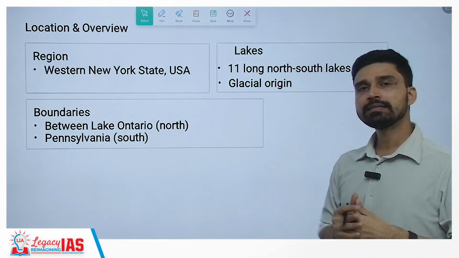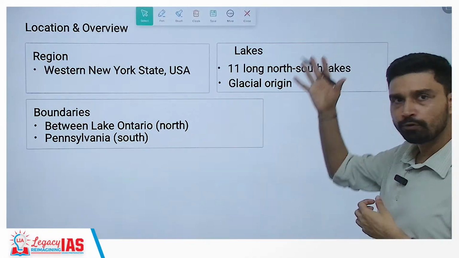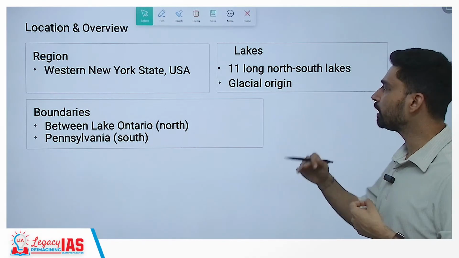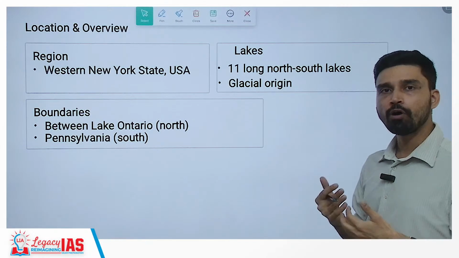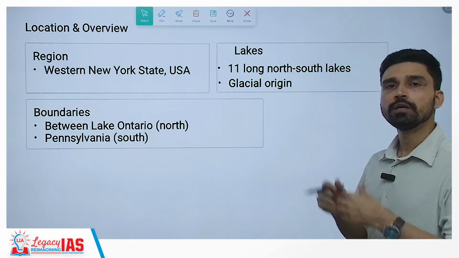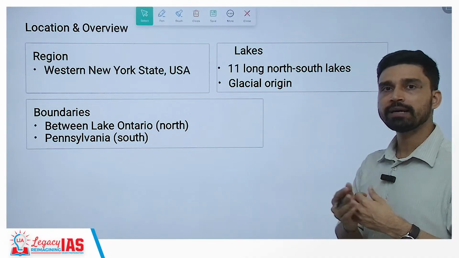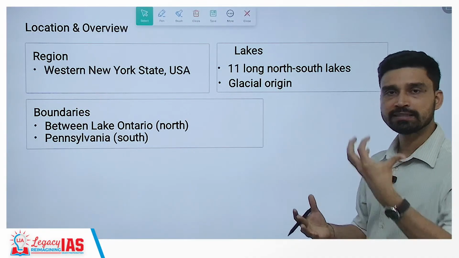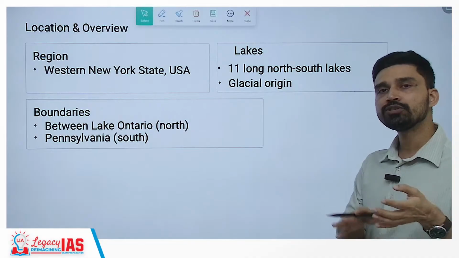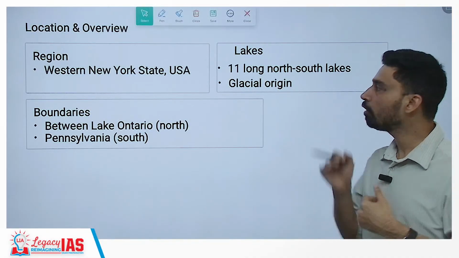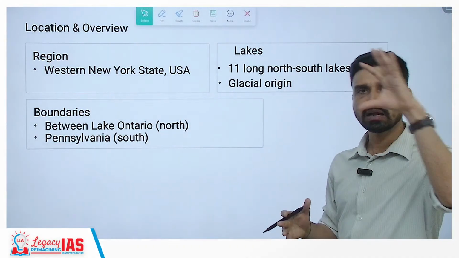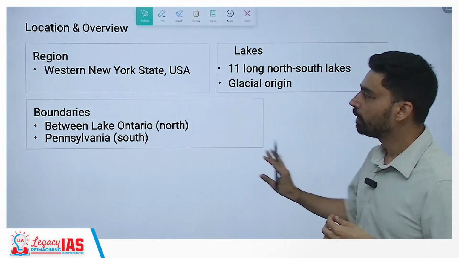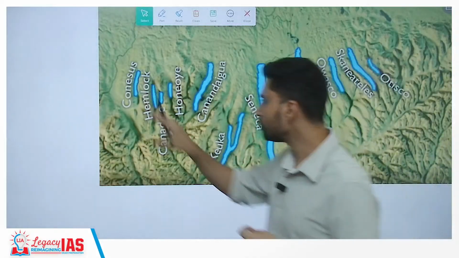Overall, these are 11 lakes, kind of longitudinal lakes extending in the north-south direction, and these lakes are of glacial origin. That means these lakes have formed due to the scouring of sediments by glaciers, the creation of what we can call a depression by the glacier, and then later this depression was filled by the melting of the glacier. Now, these lakes are largely located between the other large lake called Lake Ontario, and in the south you have Pennsylvania. So this is how these lakes look.